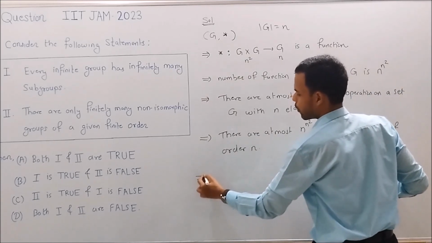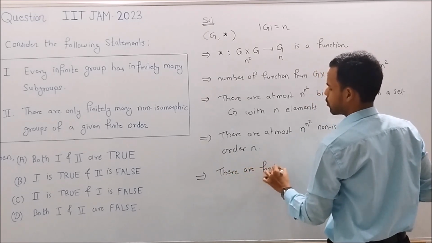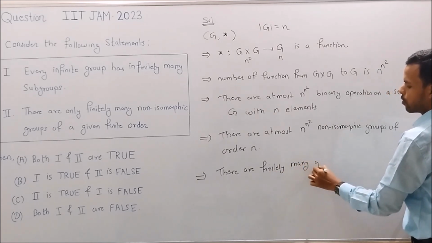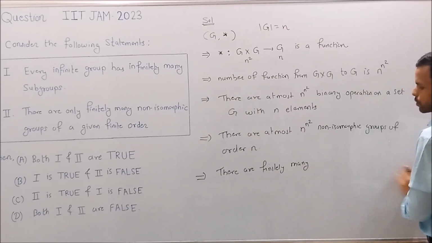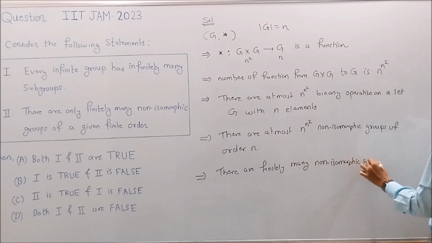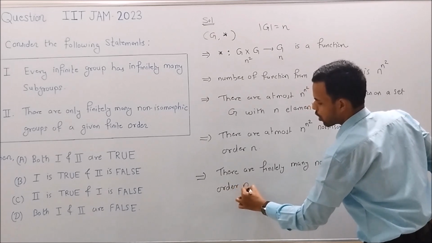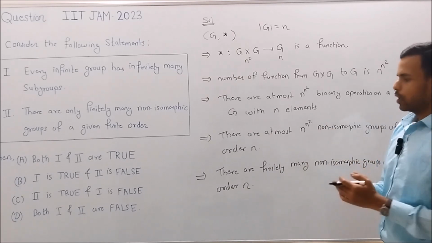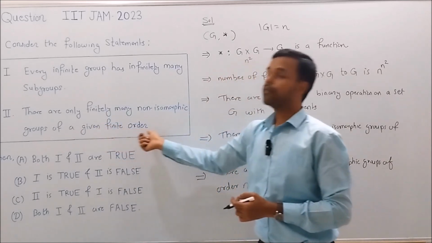So from here we have, n to the power n square is a finite number, so there are finitely many non-isomorphic groups of order n. But as n, a natural number, is arbitrary, we have that there are only finitely many non-isomorphic groups of given finite order.